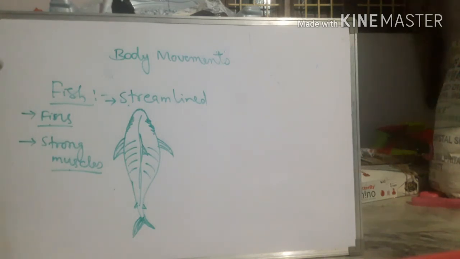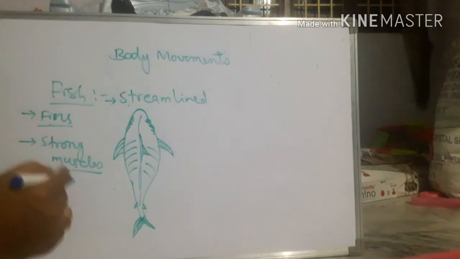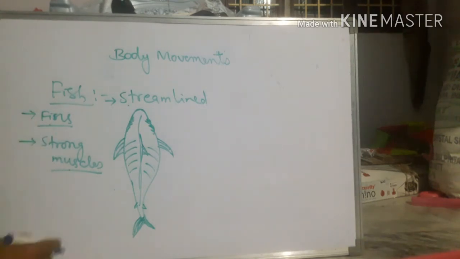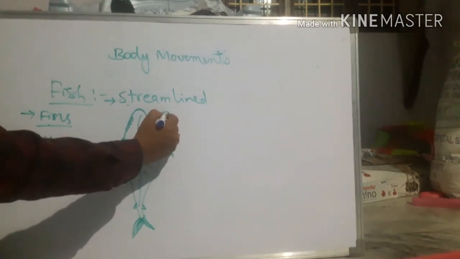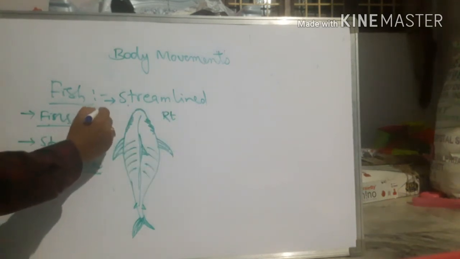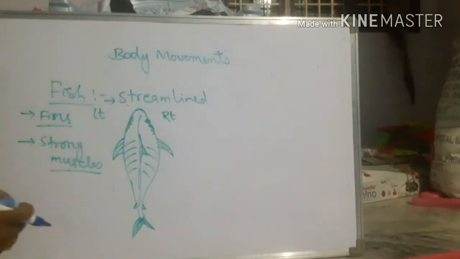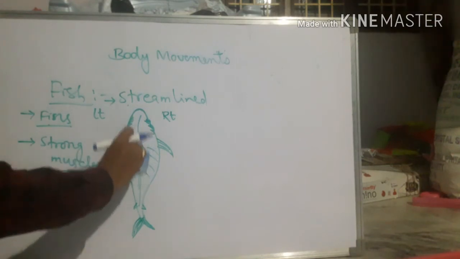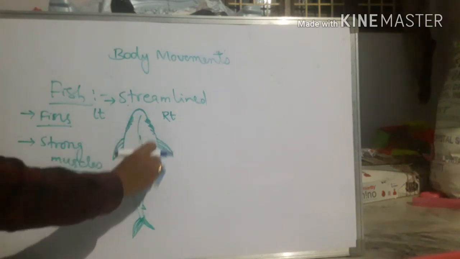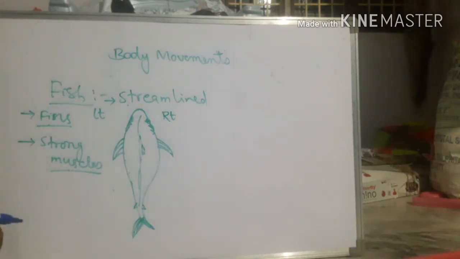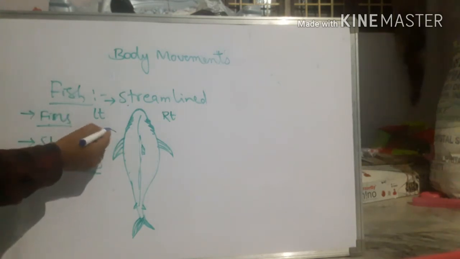So let us see how a fish moves in the water, right? Now assume this is the right side and this is the left side.